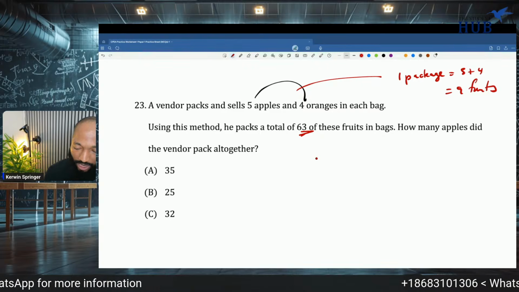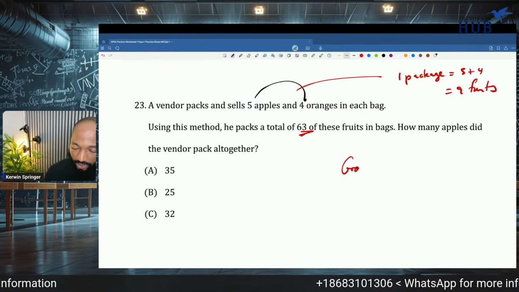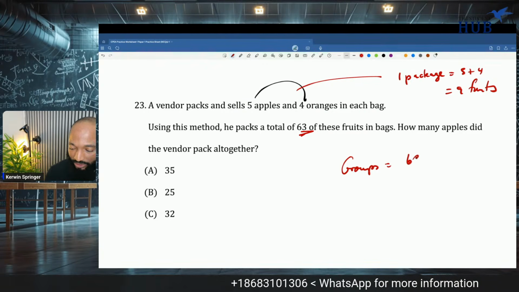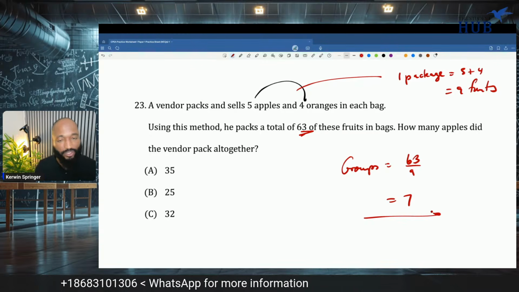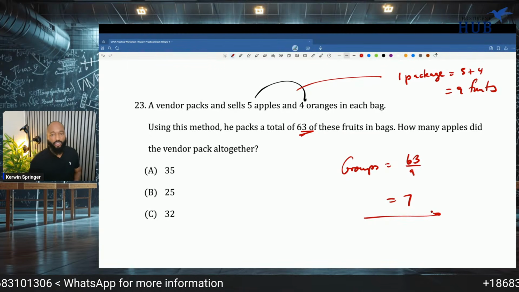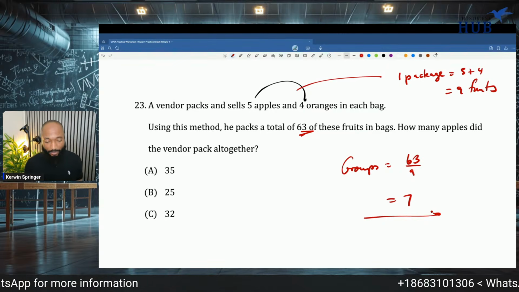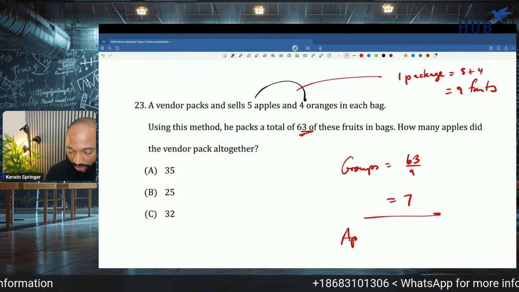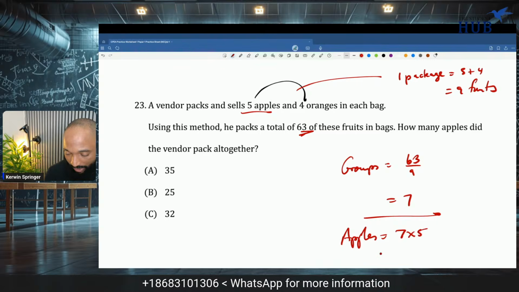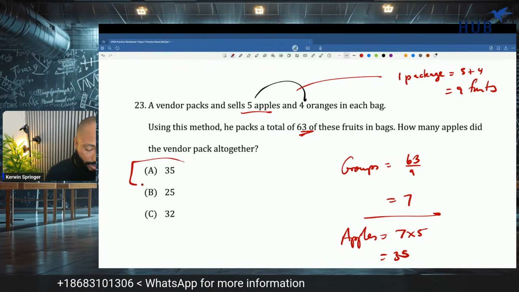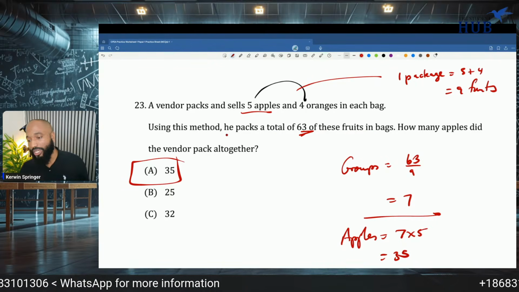So how many apples did he pack? How many groups are we going to get? We'll have to divide 63 divided by 9, which is 7. So you get 7 groups of these 5 apples and 4 oranges. So how many apples? Well, 7 times 5. If there are 7 groups and in each group there are 5 apples, you get 7 times 5 is 35.